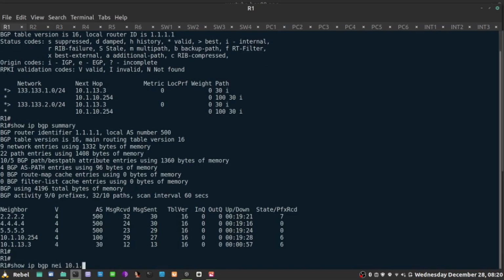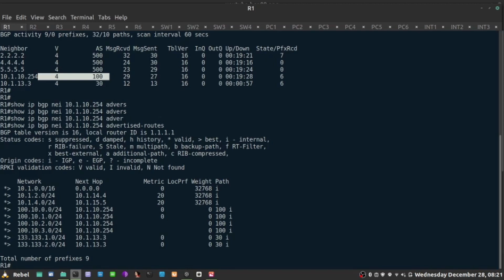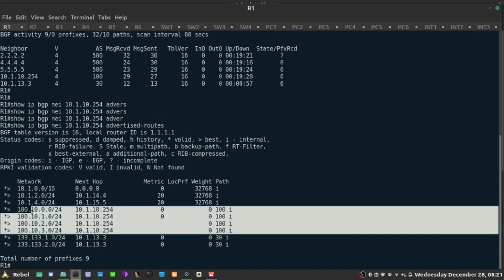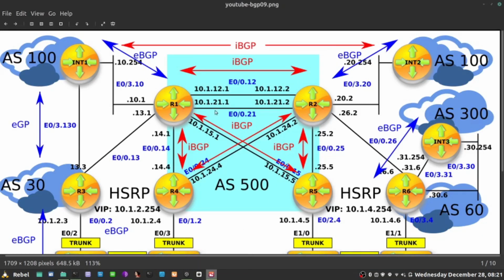So I'm asking my router, what are you advertising towards AS100? What I'm going to see is that I'm advertising something I learned from AS100 right here, and I'm advertising something that belongs to AS30. So I am now becoming a transit autonomous system, something I want to avoid because I am not a very, very large service provider that should be a transit path towards other ASs.